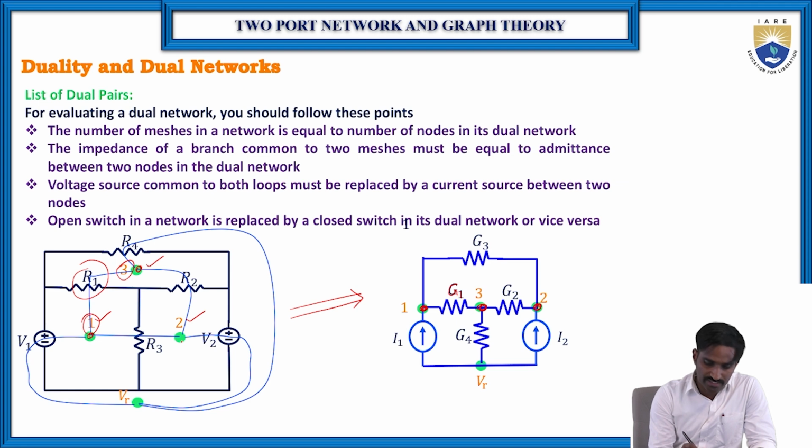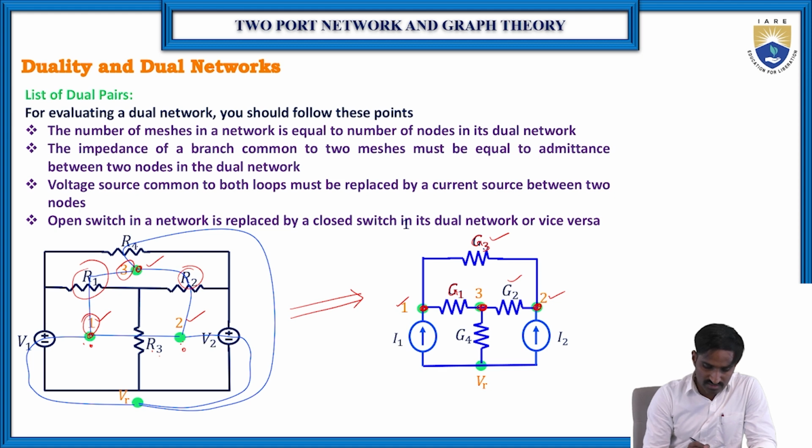Similarly, in between loops 3 and 2 there is R2, which means R2 is replaced with G2 in between node 2 and node 3. Of course, in between node 2 and 3, G2 is there. Then R3 is in between loop 1 and loop 2, which means R3 must be in between node 1 and node 2. So you can see here this G3. R3 is replaced with G3, which is in between node 1 and node 2. This is also satisfied.